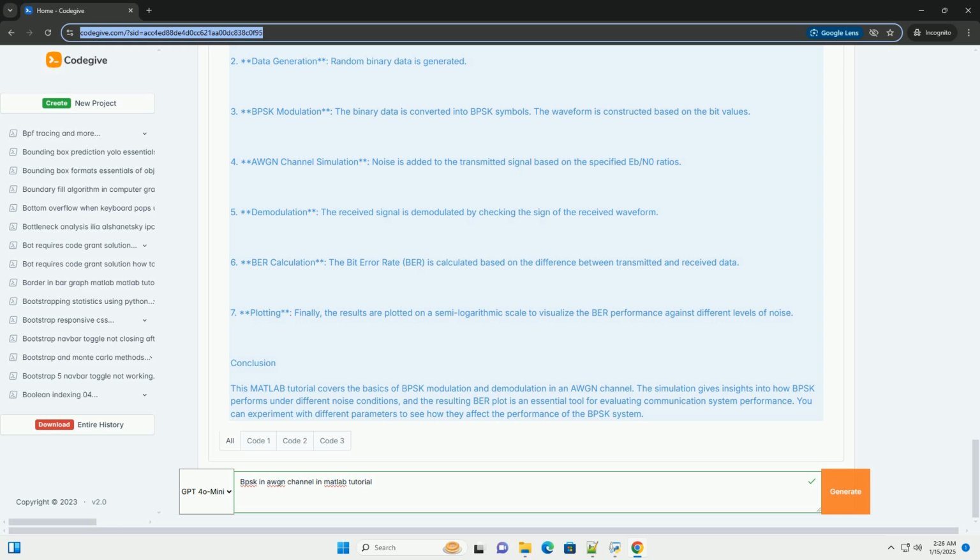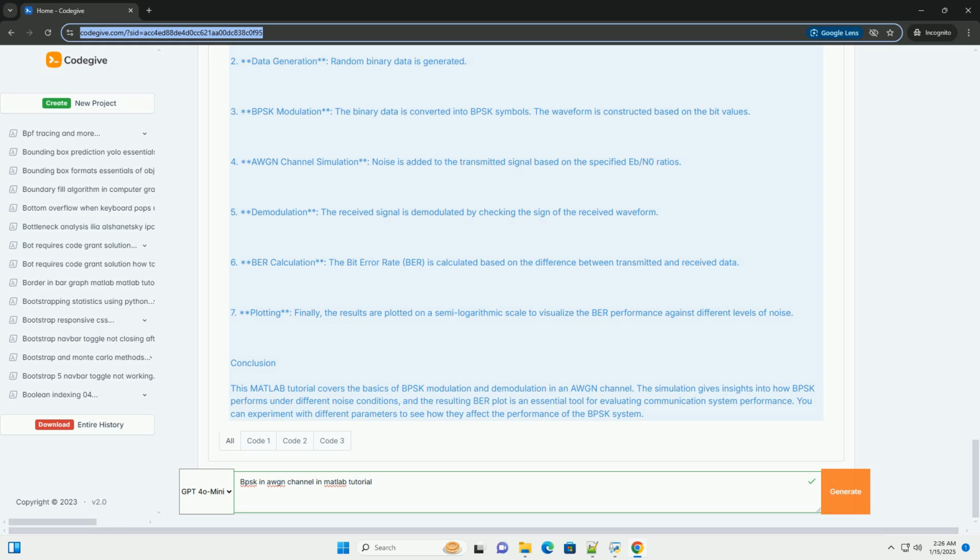Explanation of the code. 1. Parameters. NumBits, number of bits to transmit. A, amplitude of the signal. Fc, carrier frequency. Fs, sampling frequency. EbN0_dB, a range of values for the energy per bit to noise power spectral density ratio. 2. Data generation, random binary data is generated.